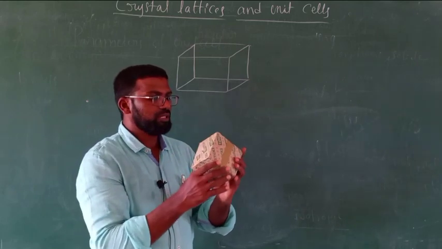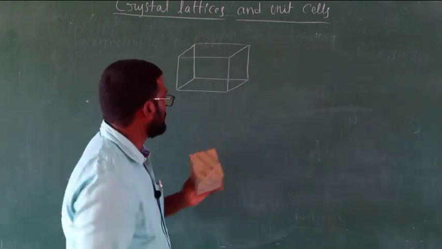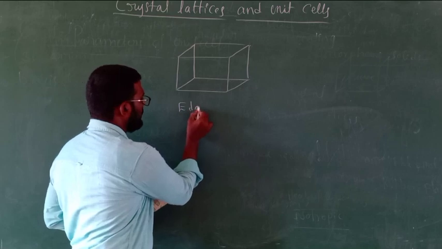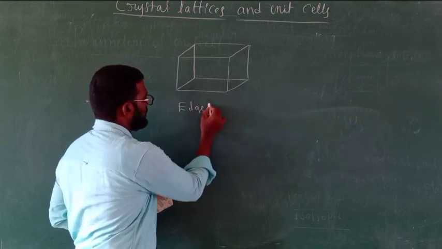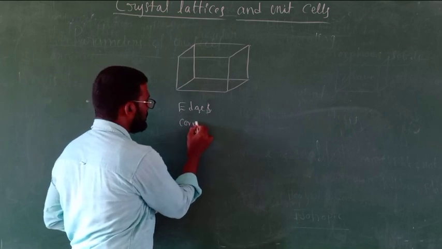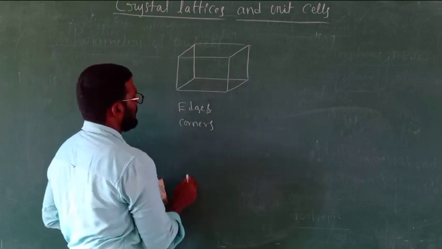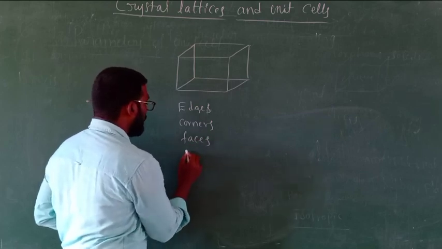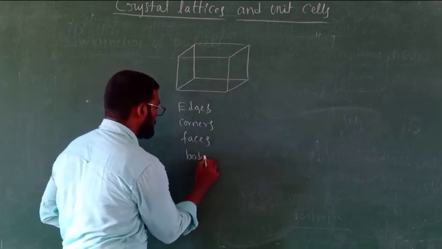So now let's try to calculate how many edges are there in this, how many corners are there, how many faces are there, and how many body centers are there.